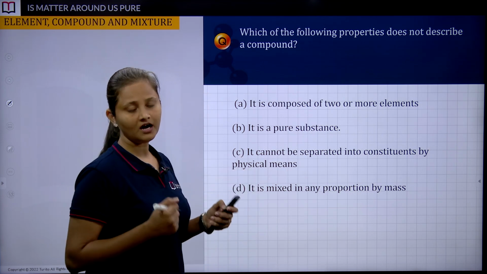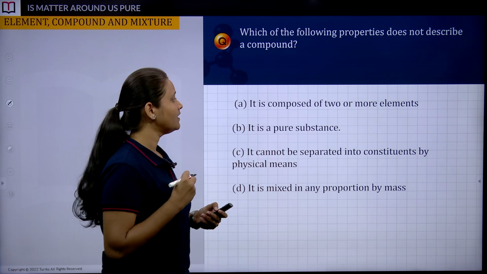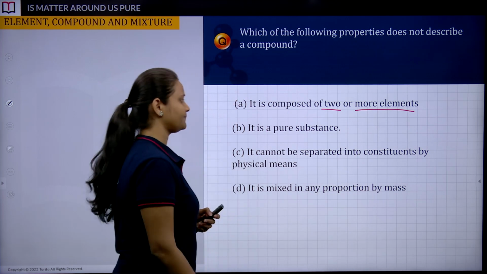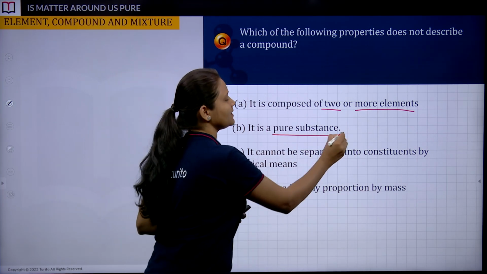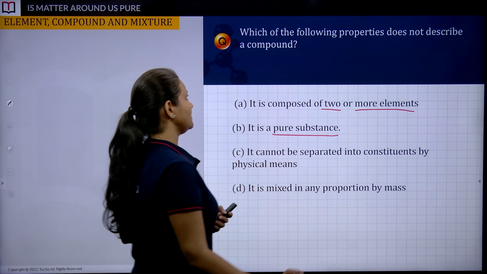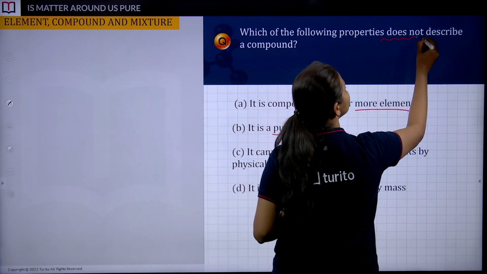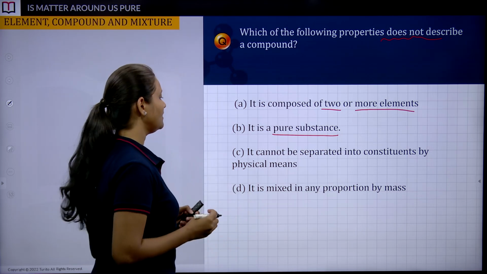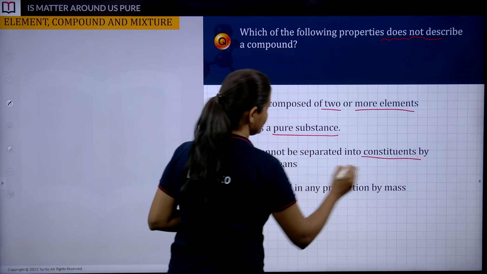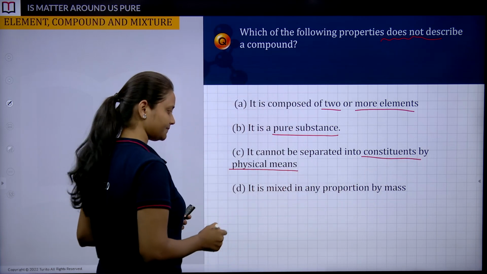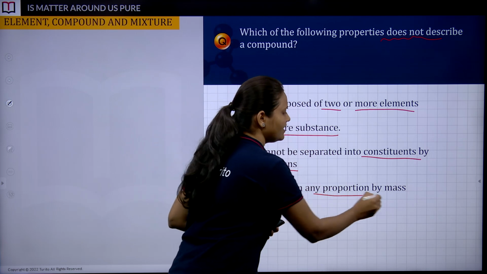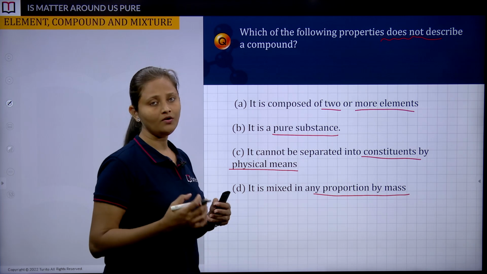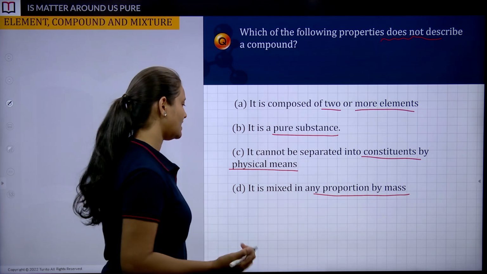So here they are asking us to revise the properties of a compound. Option A is, it is composed of two or more elements. Second is, it is a pure substance. Just a minute. They are asking which does not describe a compound, so emphasize that word, does not. It cannot be separated into constituents by physical means. It is mixed in any proportion by mass. So yes, here are some properties of compounds which we have already discussed. Quickly, your answer has to be what?